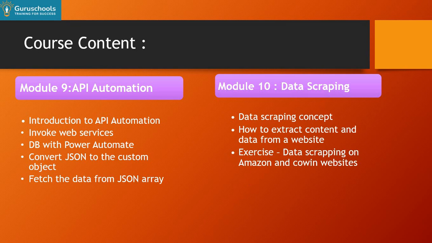Once we are done with the database, we'll move to API automation. Here we'll work with the conversion of JSON to a custom object, and how to fetch data from a JSON array. Then we'll move to module number 10, which is related to data scraping. We'll talk about data scraping concepts and how to extract content and data from a website. Then we'll go through exercises related to data scraping.